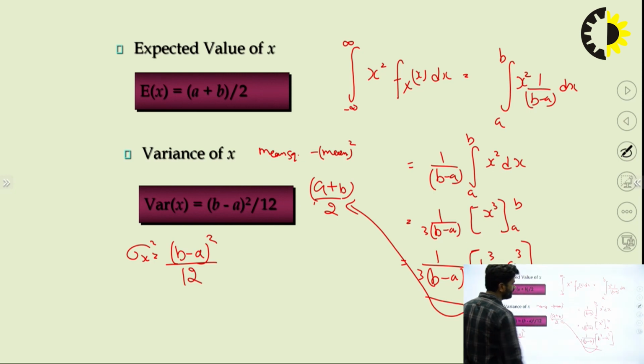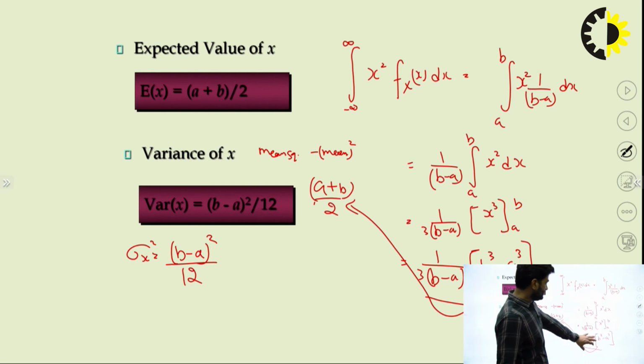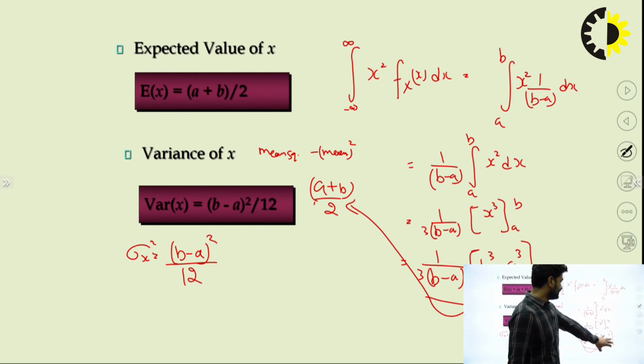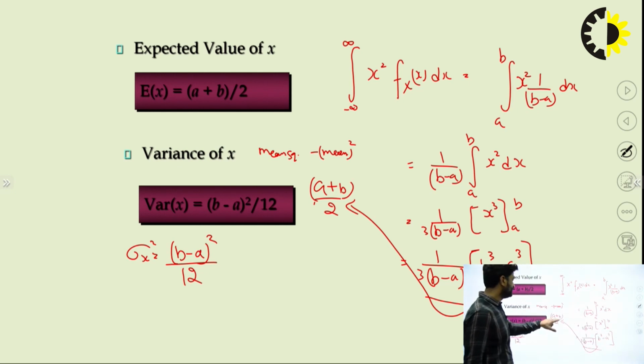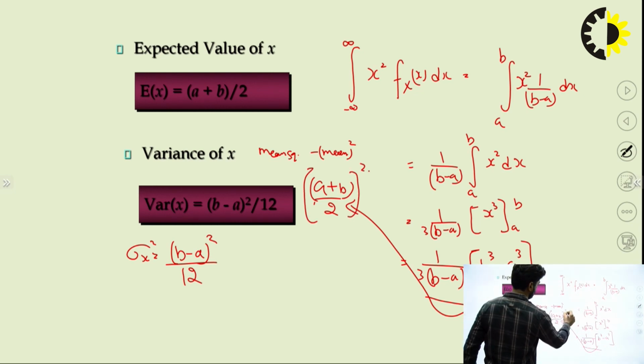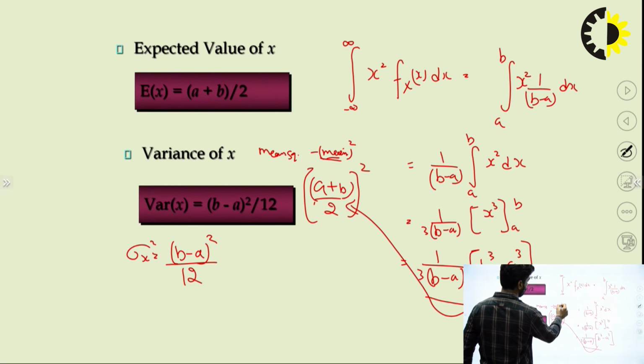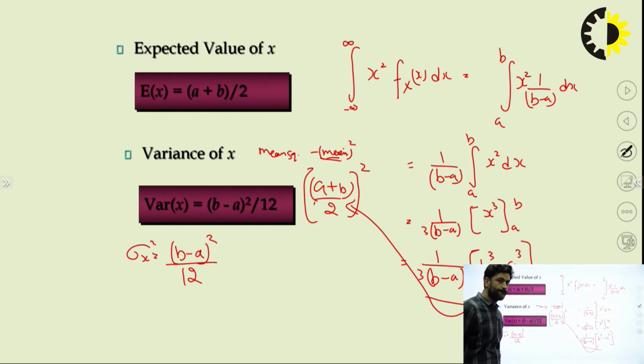After solving this simple mathematical step, you subtract a plus b by 2 square from the b cube minus a cube term, and it will come out as b minus a square by 12. Right. This is one distribution function, the uniform distribution.